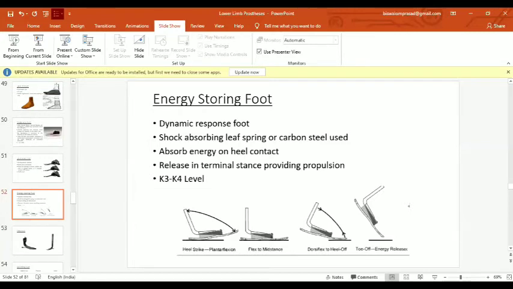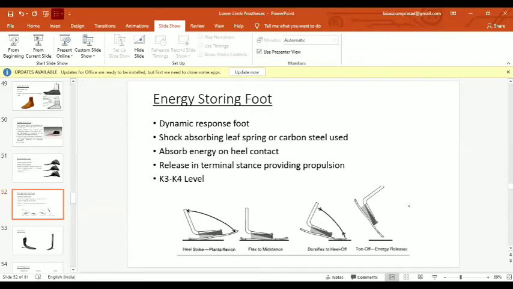Energy storing foot, so it is actually a dynamic response foot. You can see here during heel strike the shock absorption is very comfortable, and it provides immediate plantar flexion as there is a flexible carbon fiber keel. Due to heel strike, it creates a momentum or forward propulsion which propels it to mid stance.